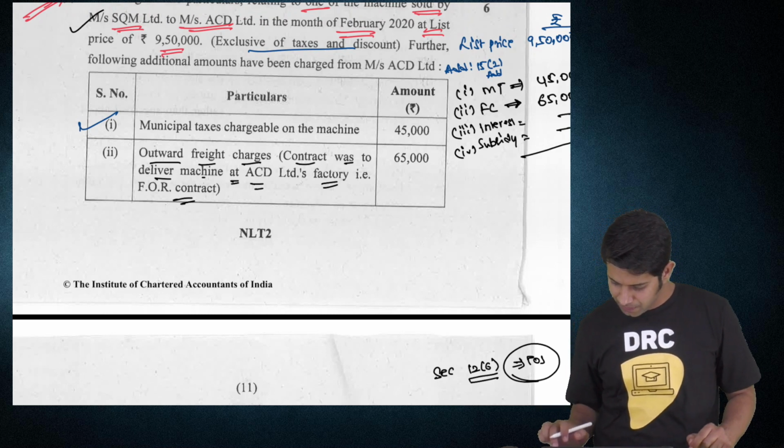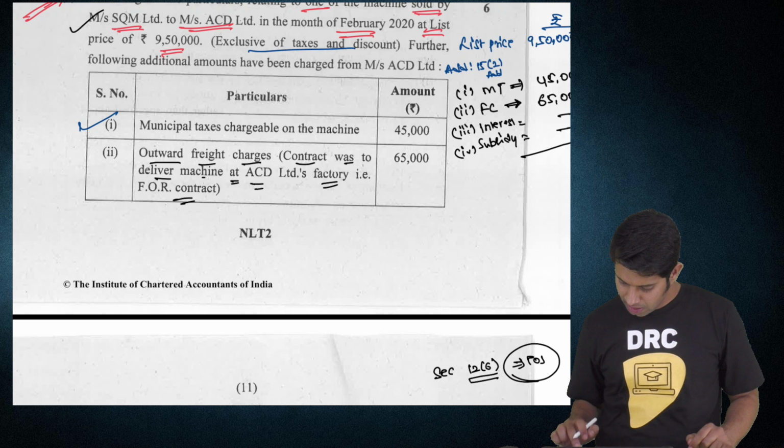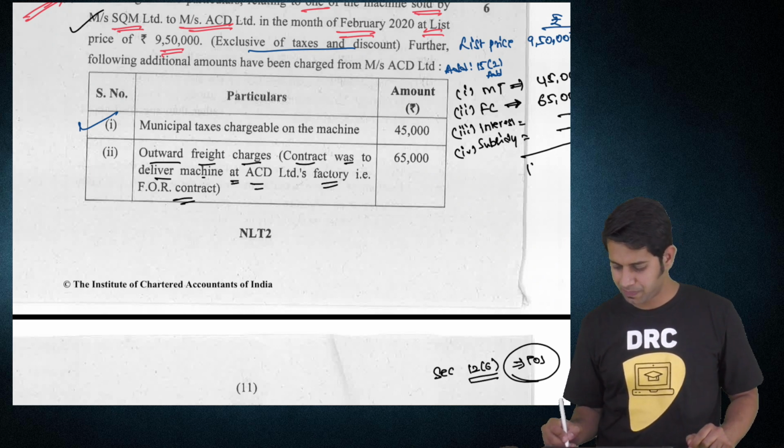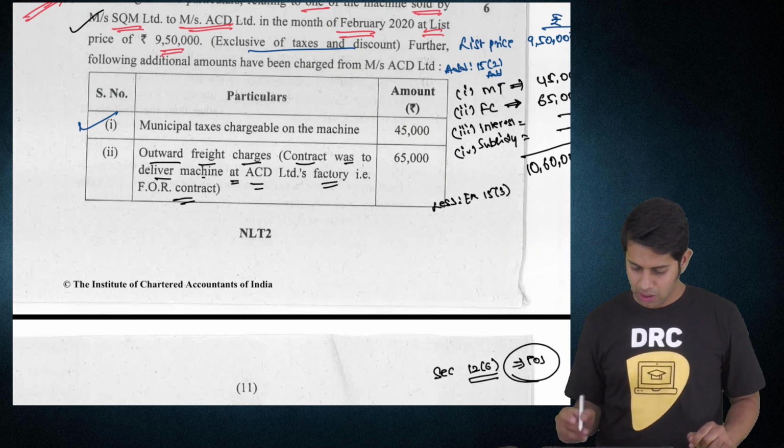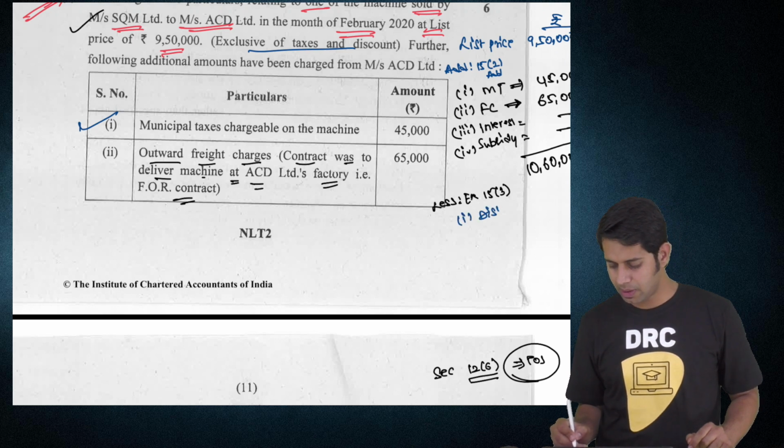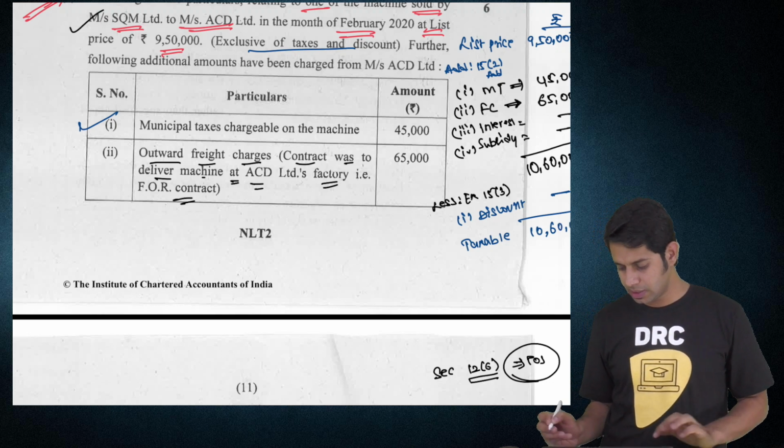So the total comes to what? 9,50,000 plus 45,000 plus 65,000, 10,60,000. From this 10,60,000, write less exclusions as per section 15 subsection 3. What is that exclusion? Point number 1, discount. Is discount required to be excluded? Answer is no. So what is your taxable value? 10,60,000.